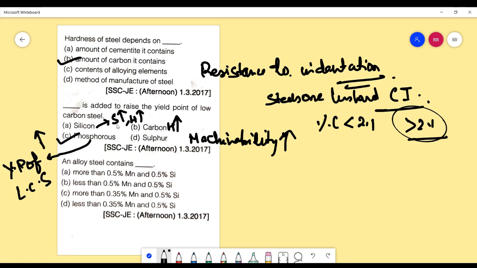So what I'm doing is I'm also giving you some extra information which might be helpful while solving similar kinds of questions. Moving on to the next question. An alloy steel contains more than 0.5% manganese, 0.5% silicon; less than 0.5% manganese and 0.5% silicon; more than 0.35% manganese and 0.5% silicon; less than 0.35% manganese and 0.5% silicon. Generally, the amount of manganese and silicon added are more than 0.5%. So the correct answer to this will be A.